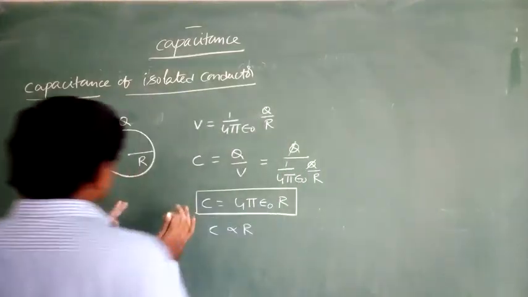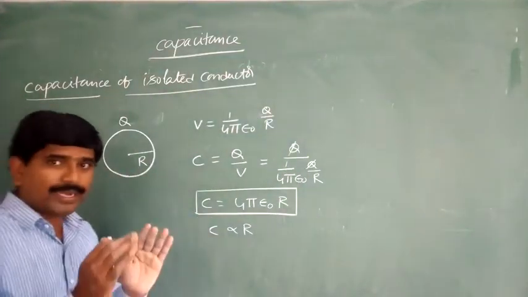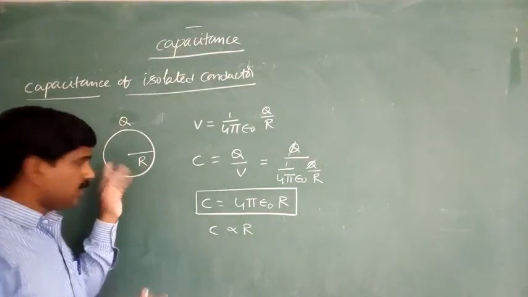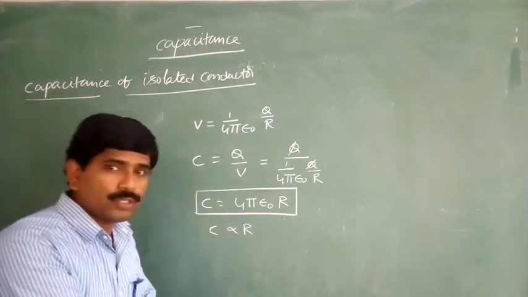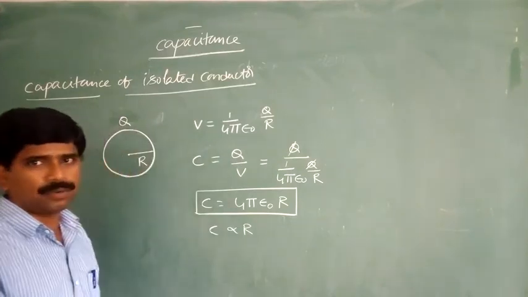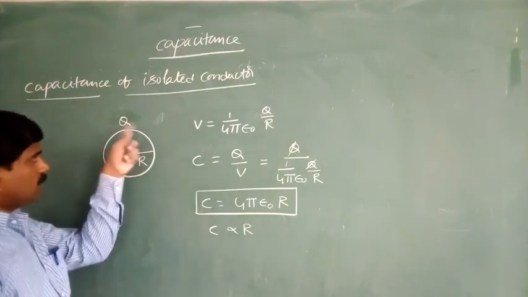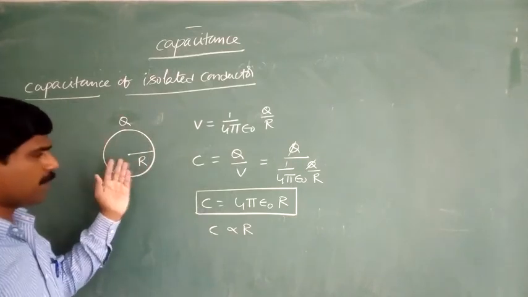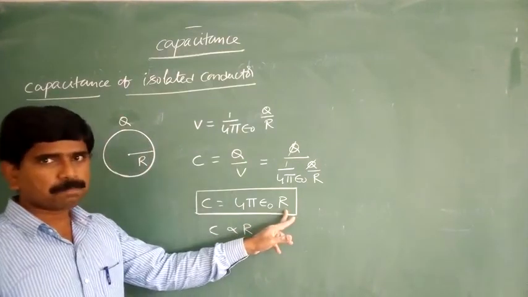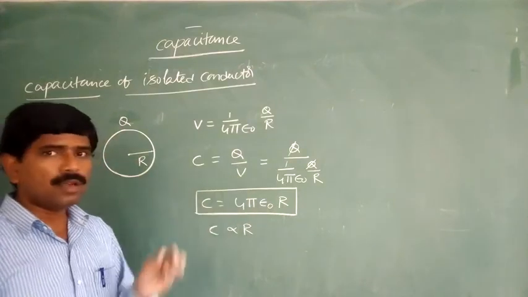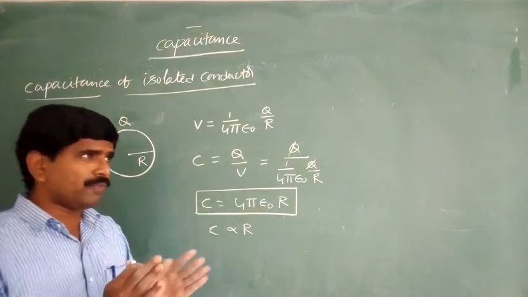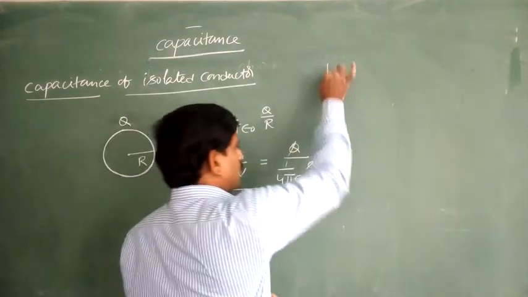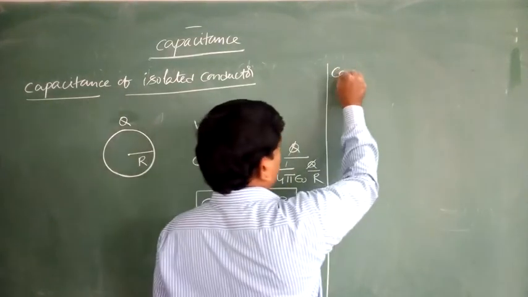Okay. So in the case of isolated capacitors, the first one is this conductor. Second one, which one is the second one? That is nothing but the ground. So here this one is the spherical charged shell. What is its capacitance? This is the capacitance. By using this, we will find out what is the capacitance of the earth.